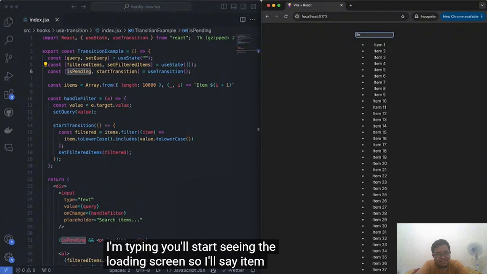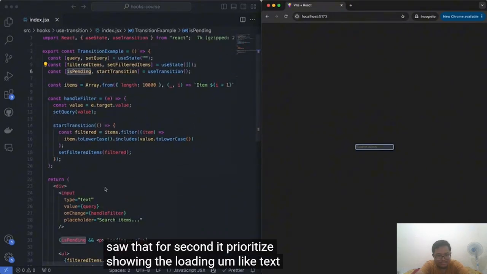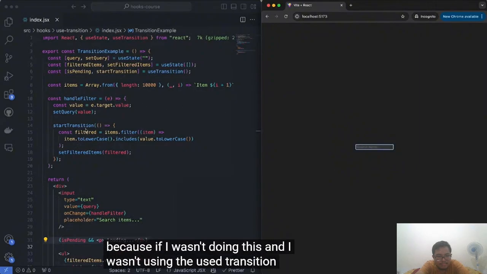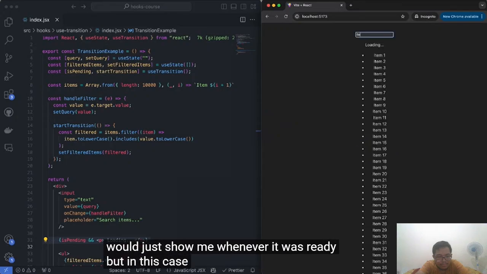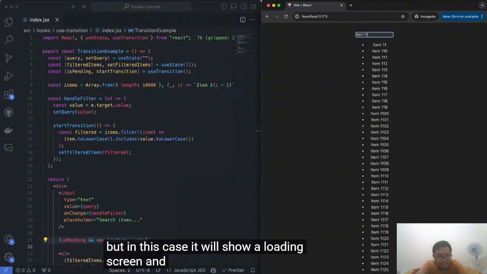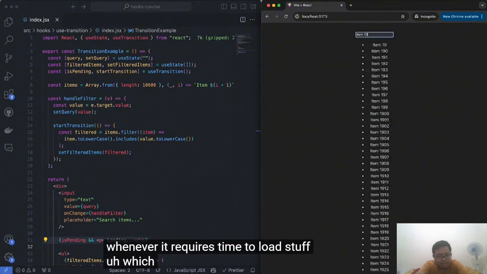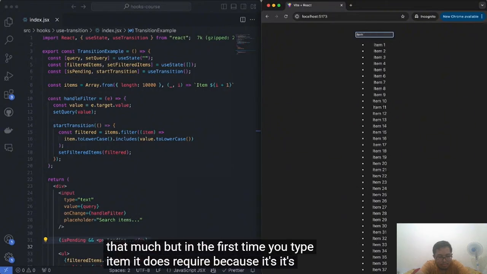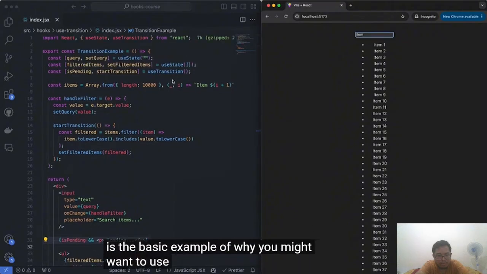So I'll say item, and you saw that for a second, it prioritized showing the loading text before showing the actual filtered items. Because if I wasn't using the useTransition hook, it would just show me whenever it was ready. But in this case, it will show a loading screen, and it will continuously show whenever it requires time to load stuff, which at the end it doesn't require that much. But the first time you type item, it does require it, because it's looking through everything, right? So this is the basic example of why you might want to use the useTransition hook.